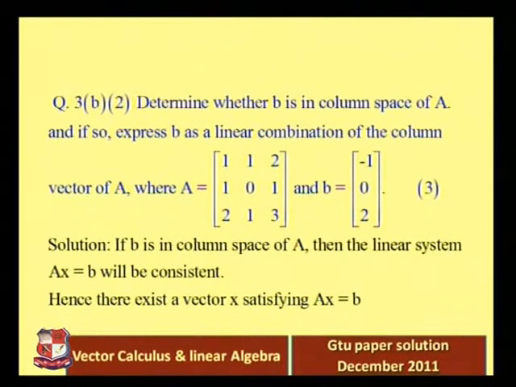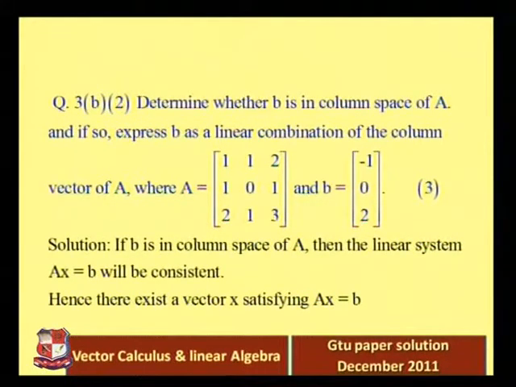Determine whether B is in the column space of A, and if so, express B as a linear combination of the column vectors of A, where A is equal to first row 1 1 0, second row 1 0 1, third row 2 1 3, and B is equal to (minus 1, 0, 2). This question was asked in 3 marks.